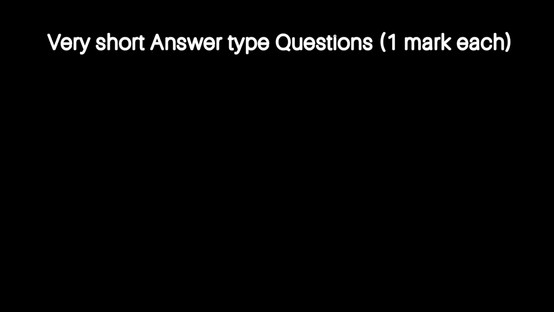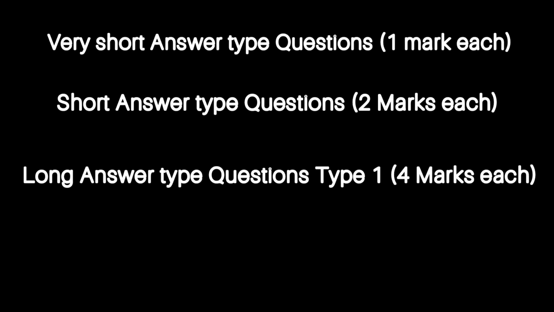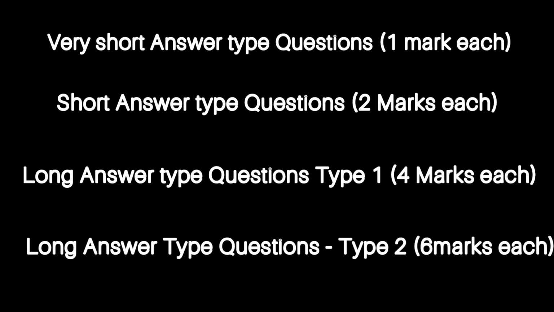The first part will be of very short answer type questions, which will be of 1 mark each. The second part will be of short answer type questions, which will be of 2 marks each. The third part will be of long answer type questions type 1, which will be of 4 marks each. The last part will be of long answer type questions type 2, which will be of 6 marks.